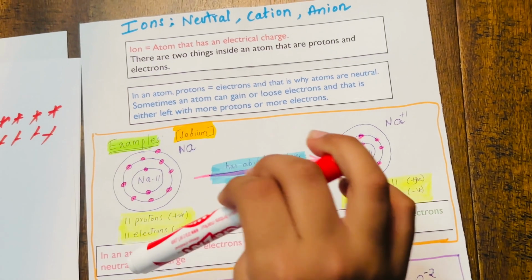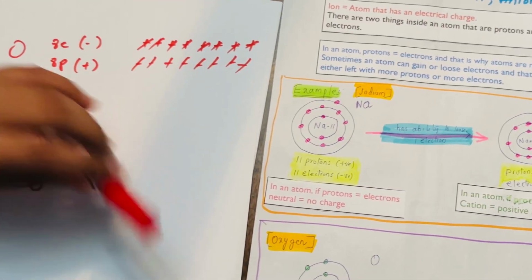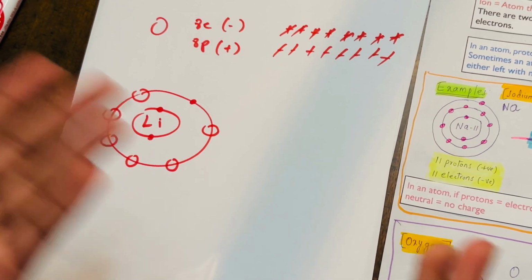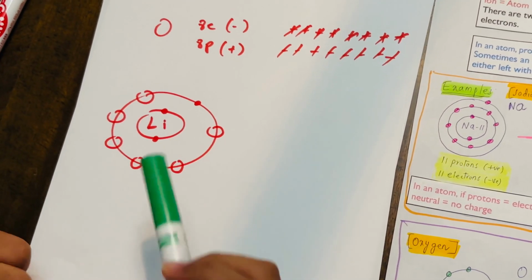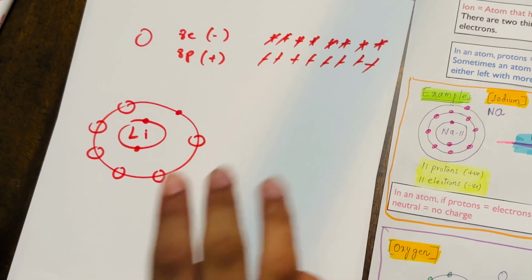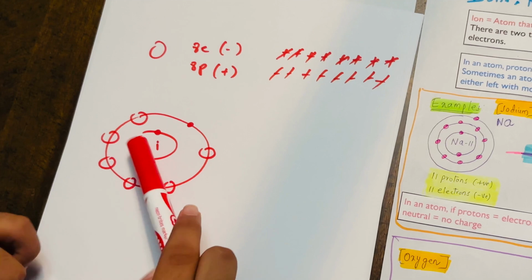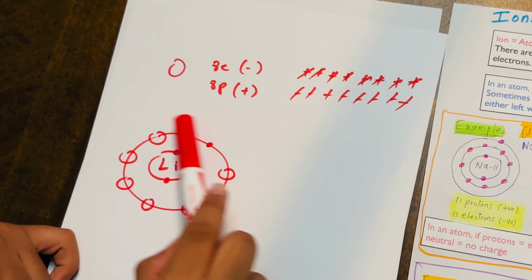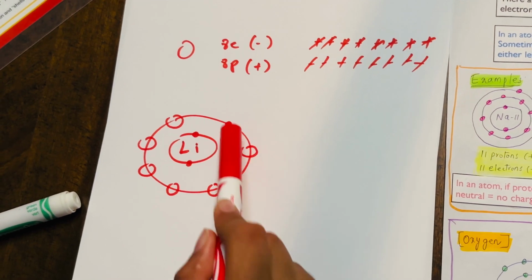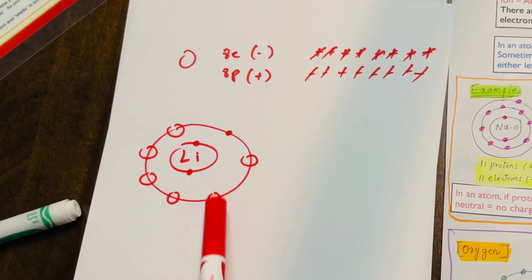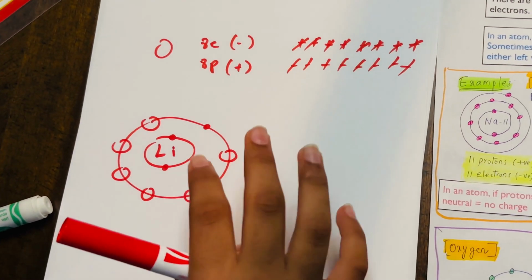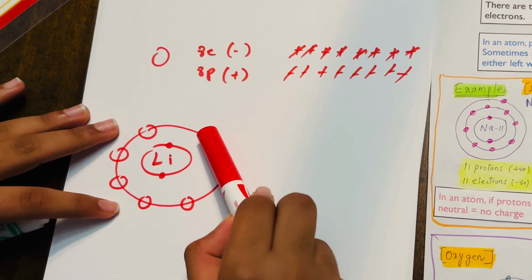So let's look at lithium, for example. How do we know if it's going to be gaining or losing? Well, it's kind of simple. Lithium has an atomic number of 3, meaning 3 electrons and 3 protons. Lithium has 2 orbits, the first ring and the second ring. Only 3 spots are filled, and the max amount of electrons you can hold in the second orbit is 8. But as you can see here, only 1 is filling it.